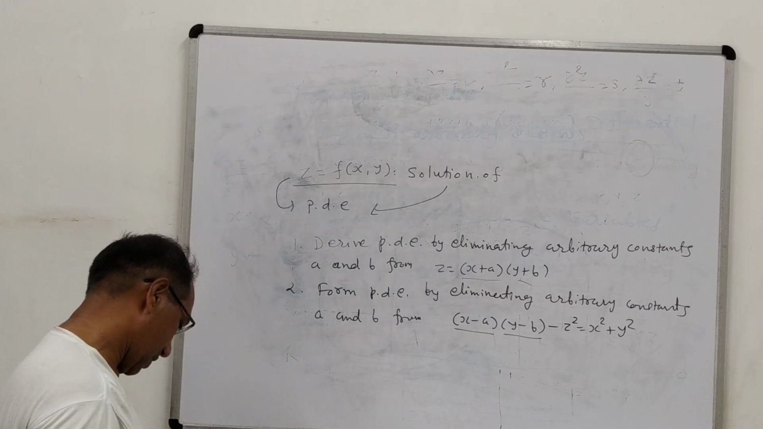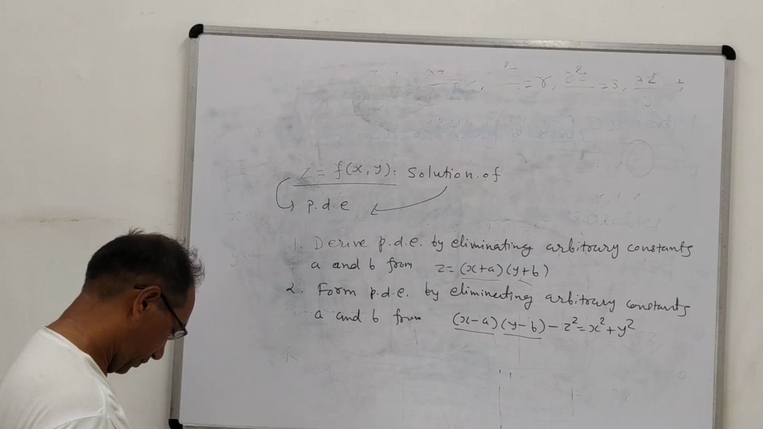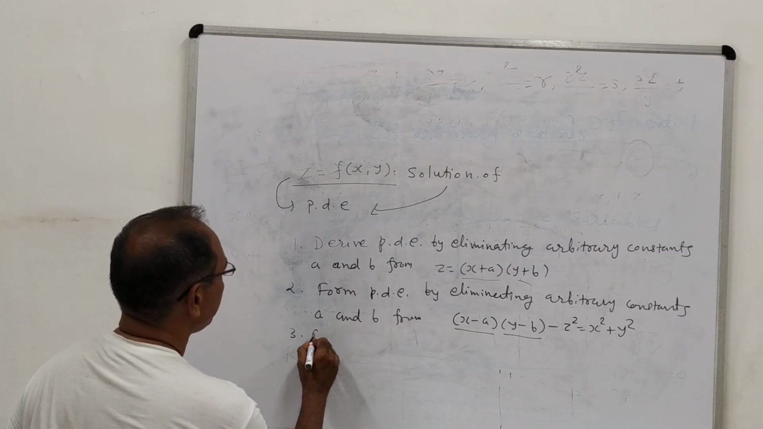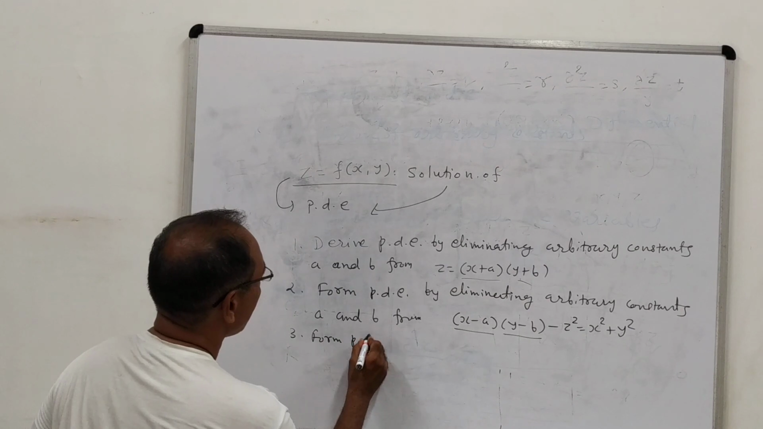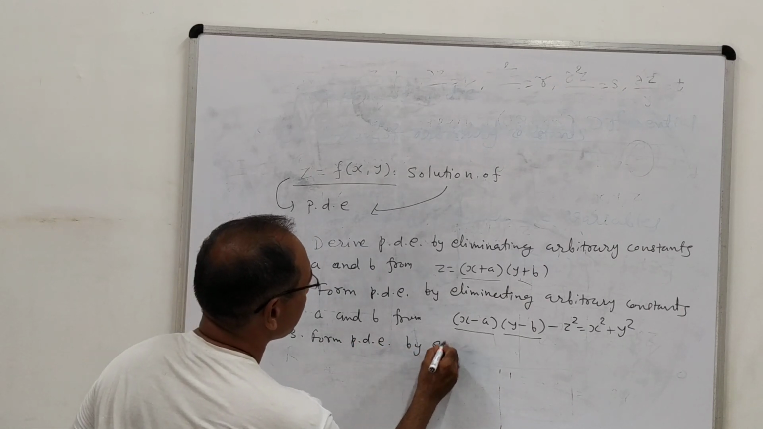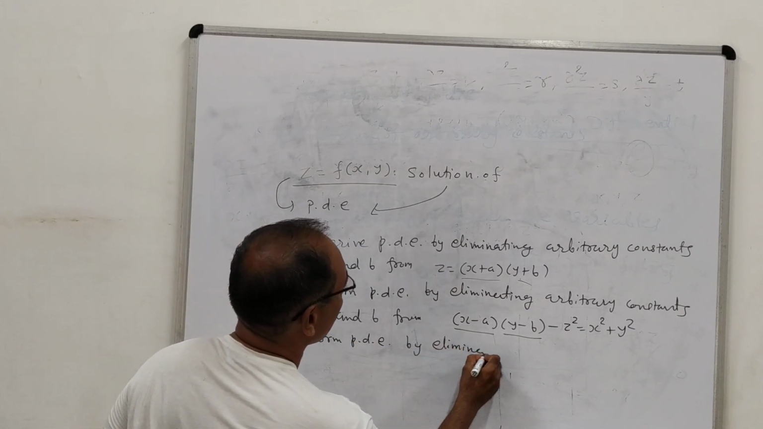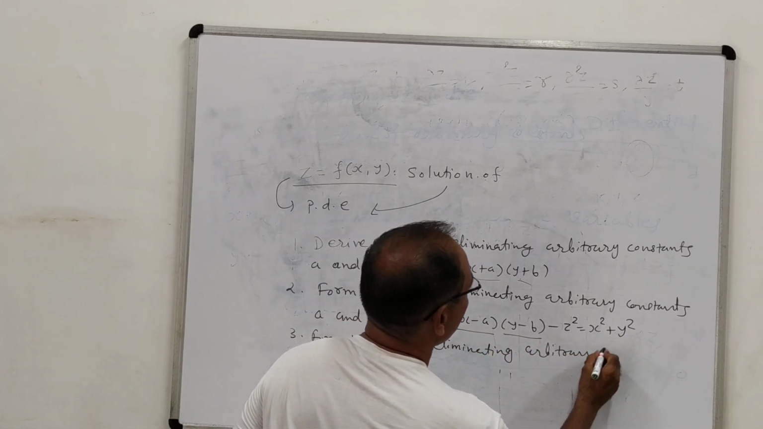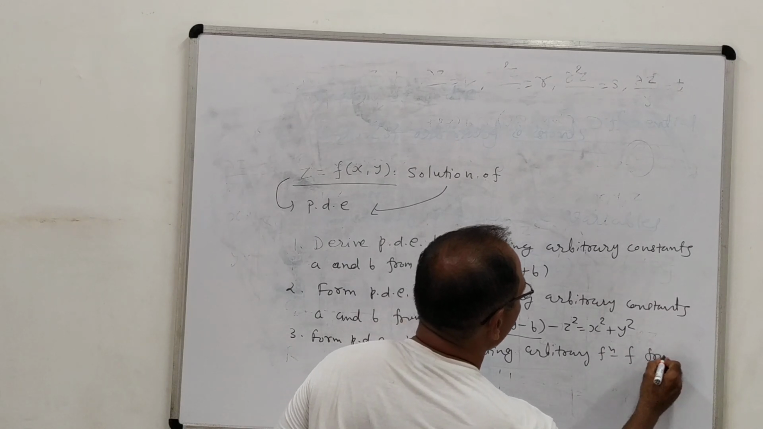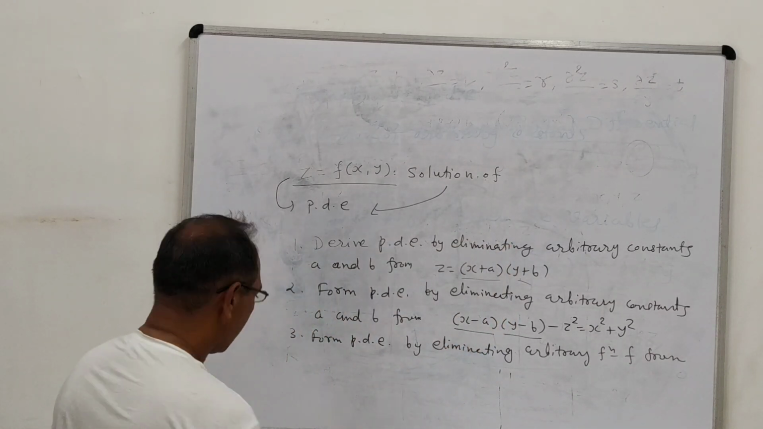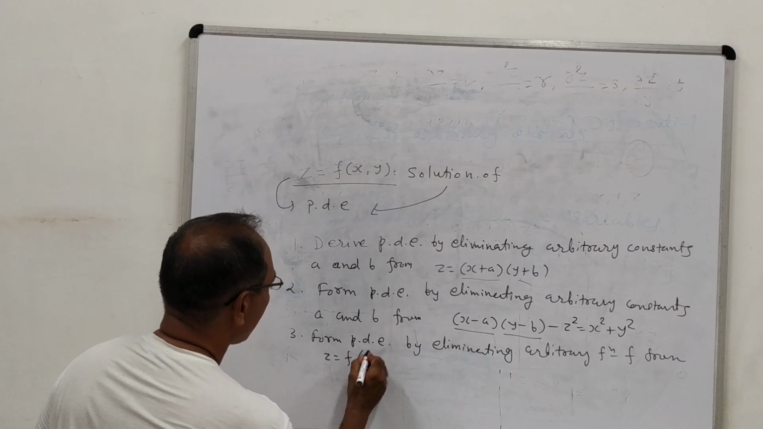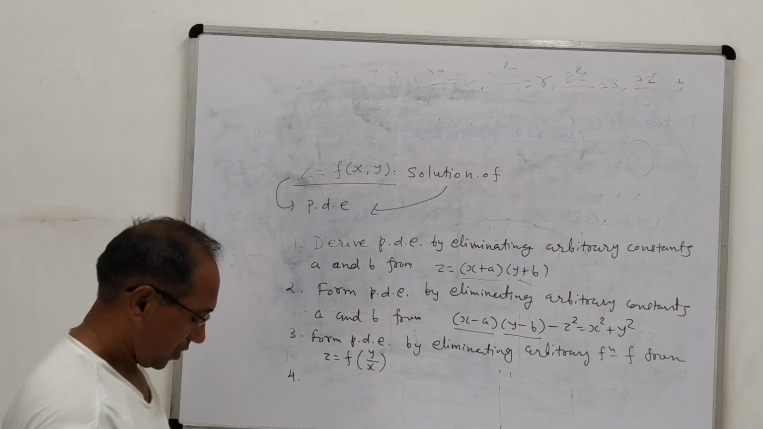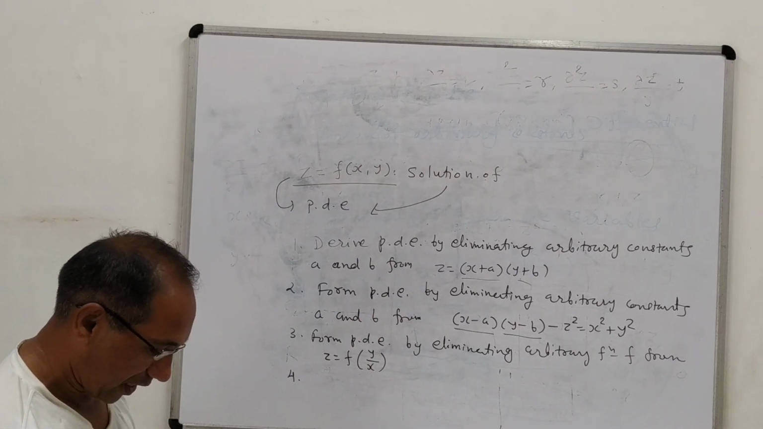Then another example I will give you: form the PDE by eliminating the arbitrary function f from z equals f of y upon x. This is also a simple example, as we have solved the first example of the second type.